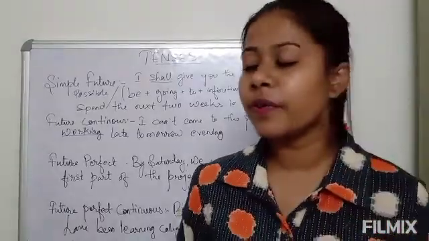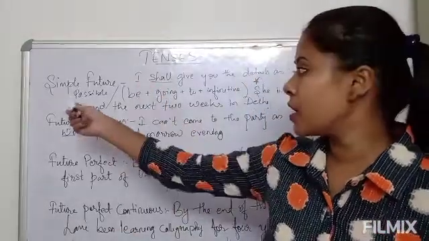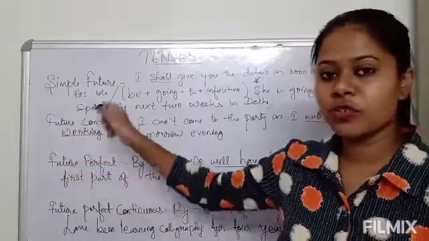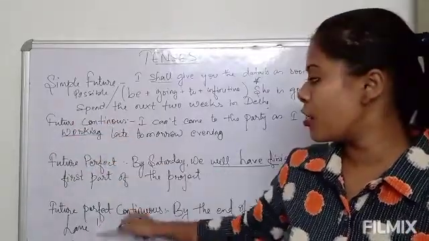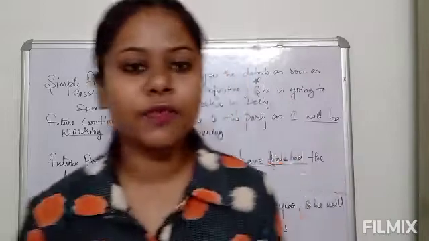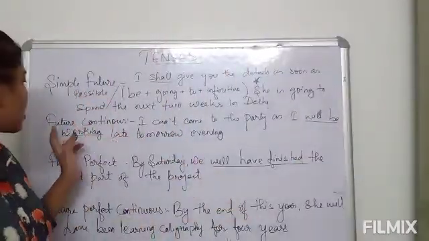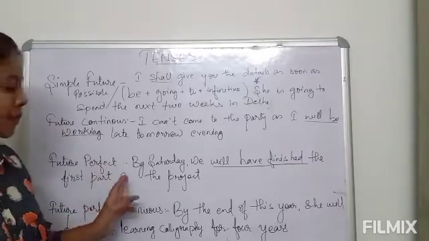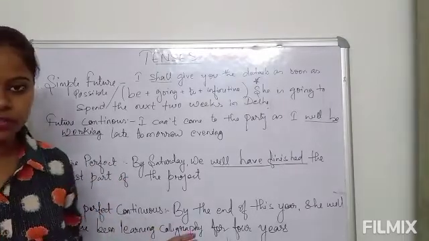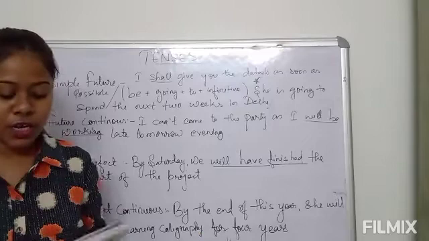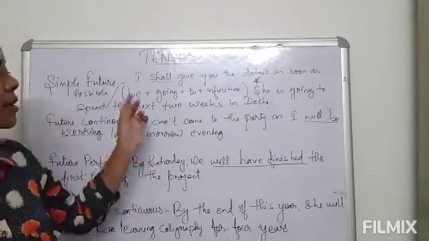Okay, so now we will be doing future tense. Future tense also has its four subparts. They are, as we will see, simple future, future continuous, future perfect, and future perfect continuous. So let's do number one, simple future.